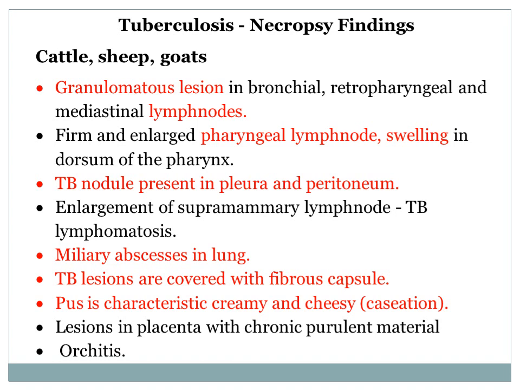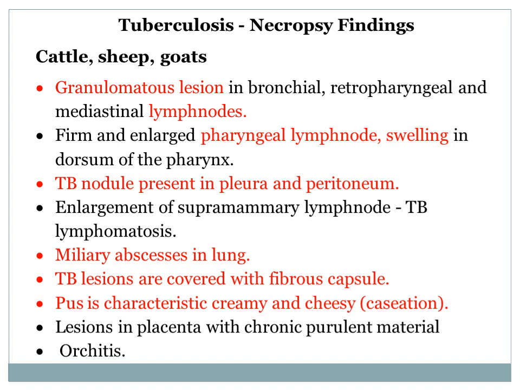Miliary abscesses in the lungs. The word miliary comes from millet, a small seed-like grain. So very small abscesses are distributed all over the lung. Miliary abscess. Tuberculosis lesions are covered with a fibrous capsule, nodule, granulomatous.